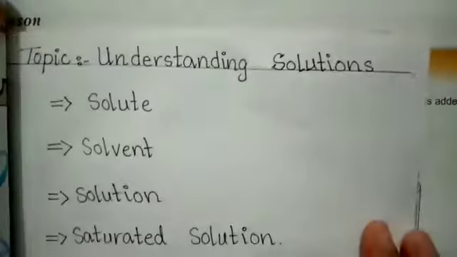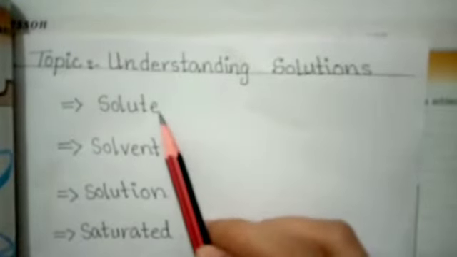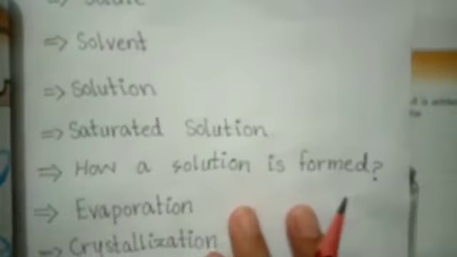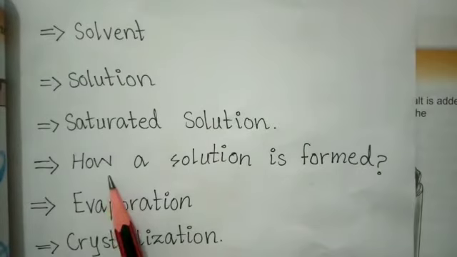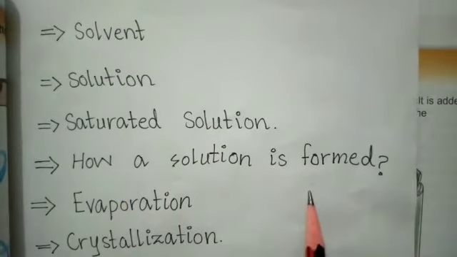So in this chapter basically we discussed what is solute, what is solvent, and how we can define the solution. We also discussed the saturated solution, and how a solution is formed.